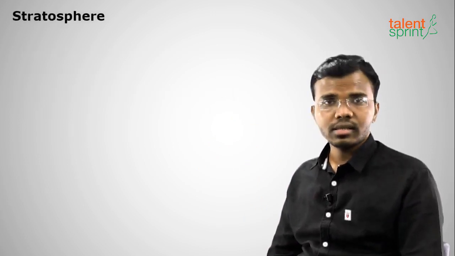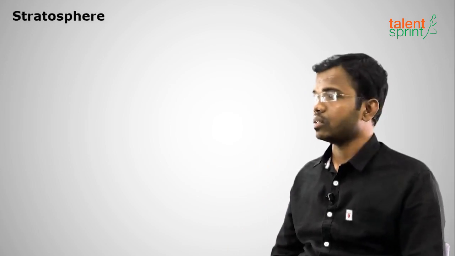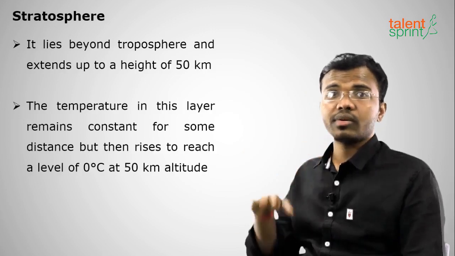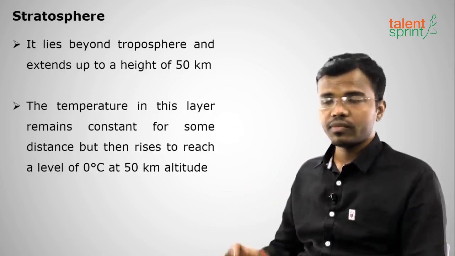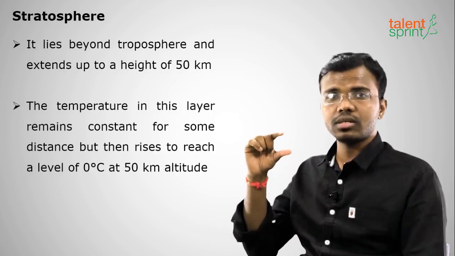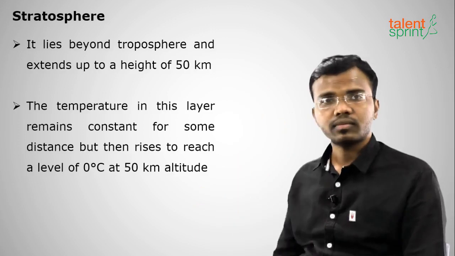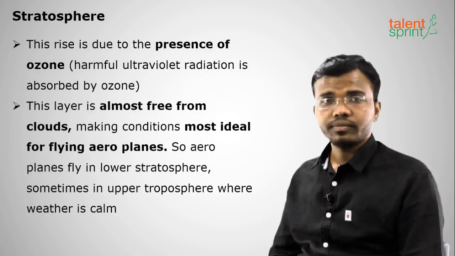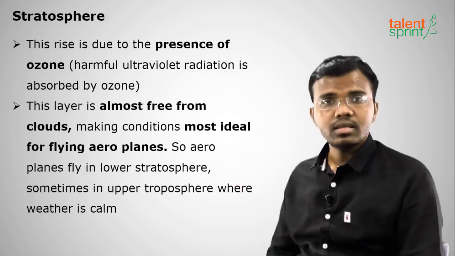Okay, remember this. The next layer after troposphere is stratosphere, away from the Earth. It extends up to a height of 50 kilometers from the surface of the Earth. The temperature of the air in this layer will be first constant, then it will slowly increase, up to 50 kilometers altitude. The ozone layer is present in the lower layer of stratosphere.